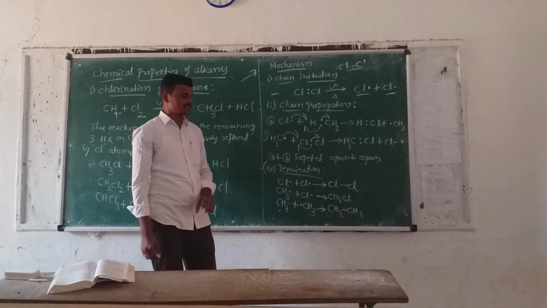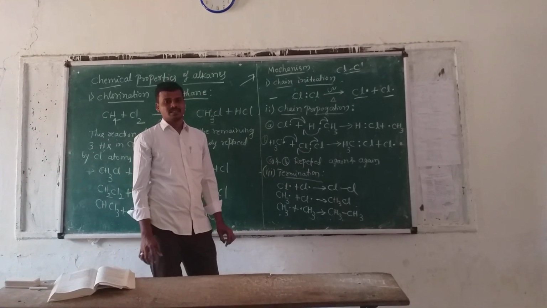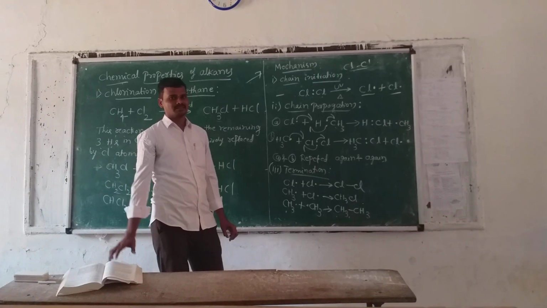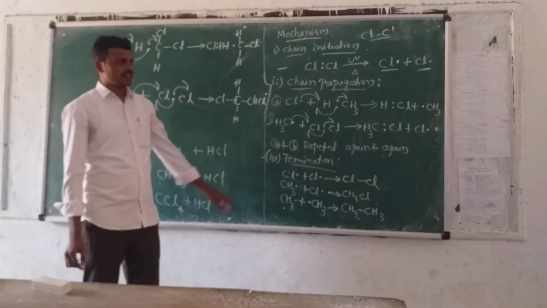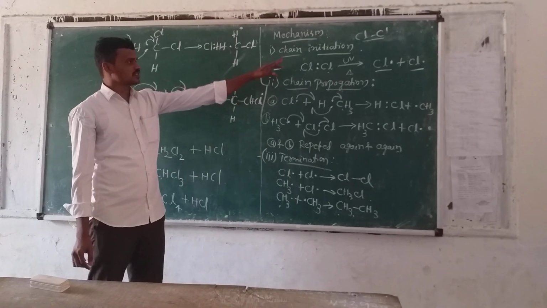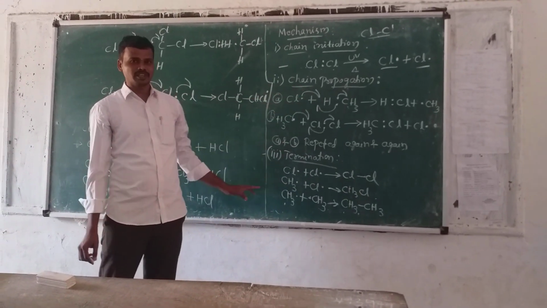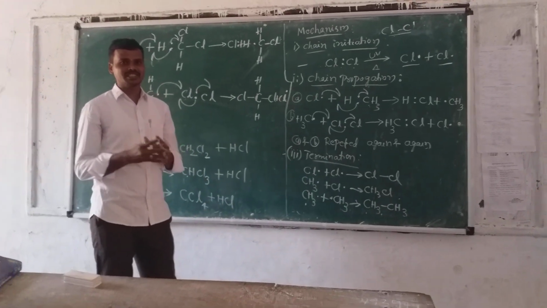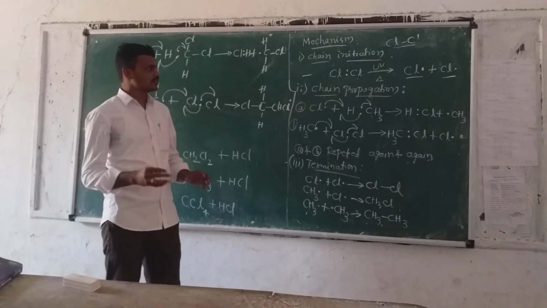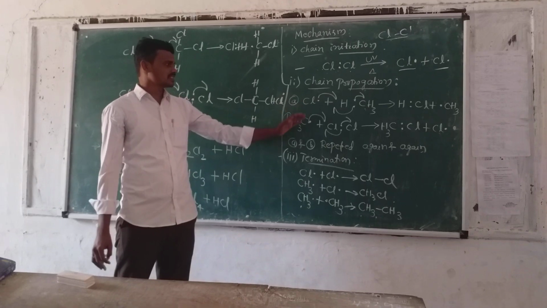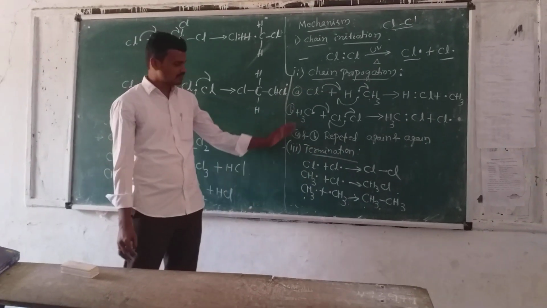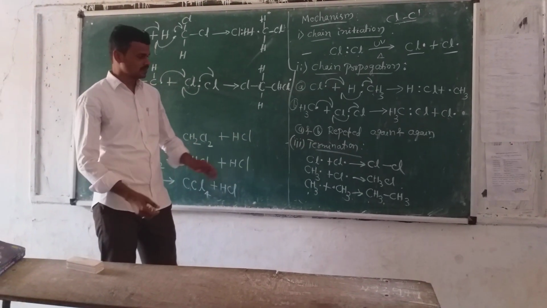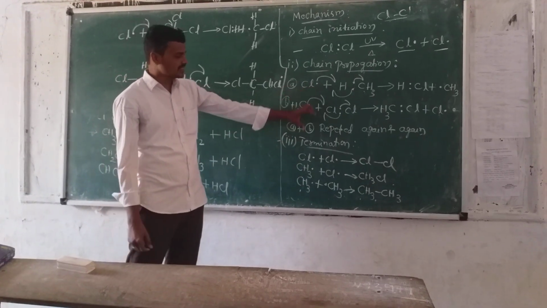Next, coming to the third step, termination. In the first step, chain initiation. Second step, chain propagation. The third step, chain termination. Termination means stopping the reaction. If we start and develop the reaction, we must also stop it. How to stop the reaction? To stop the reaction, we should take the free radicals.